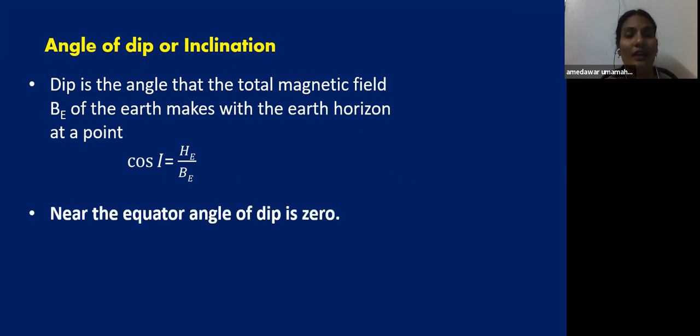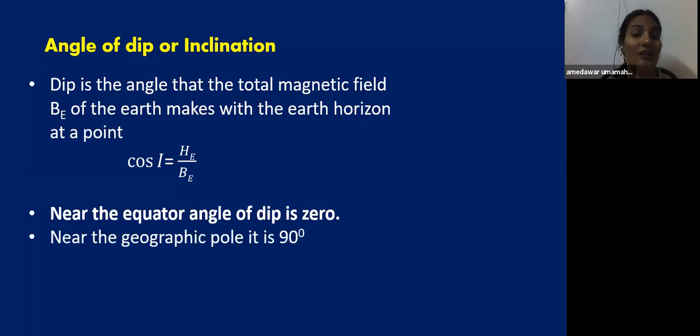Near the equator, angle of dip is 0 because the earth surface, that is the horizontal component, coincides with the earth magnetic field. Due to this reason, the angle between them is 0. But near the poles, near the poles it is 90 degrees.